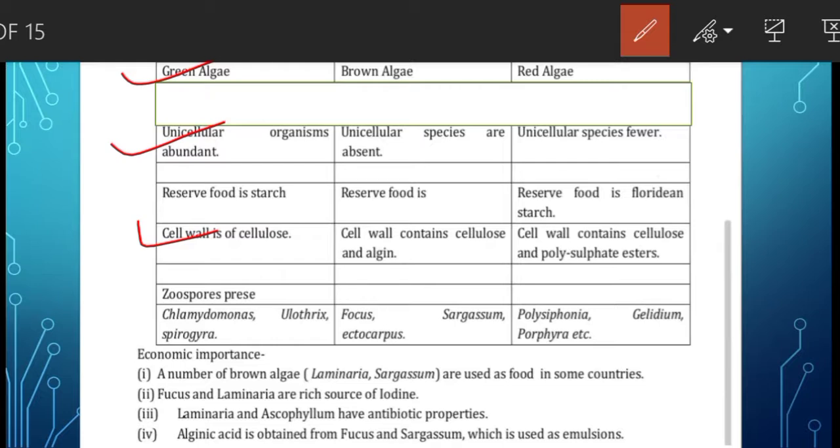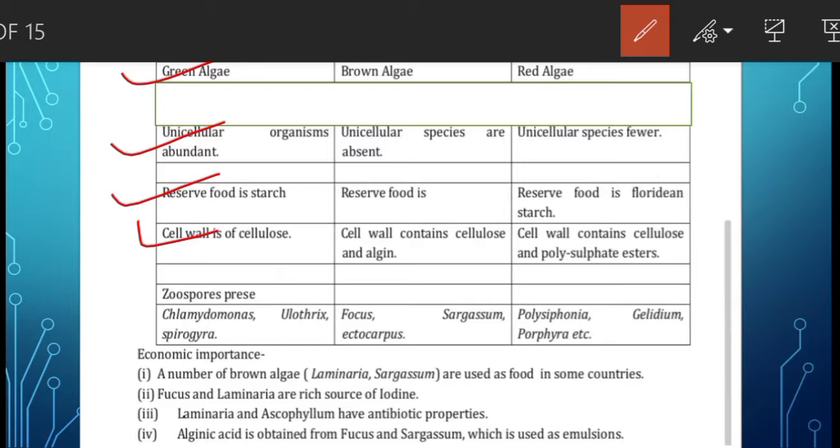So cell walls contain cellulose in the inner layer and pectose in the outer layer. Then the chloroplasts contain photosynthetic pigments. Most of the members have one or more storage bodies which are called pyrenoids, and pyrenoids store the starch, and along with the starch, proteins are also stored in it.